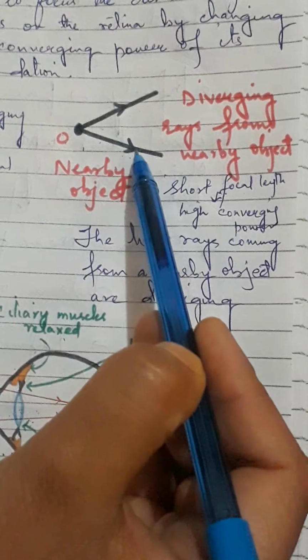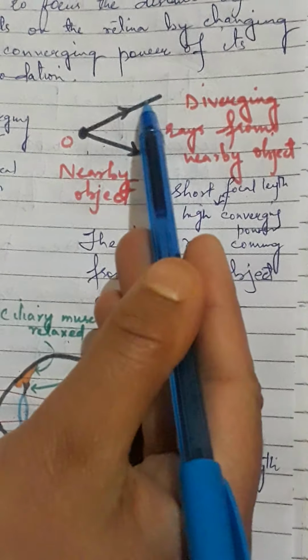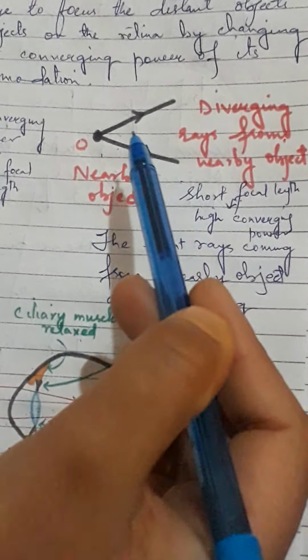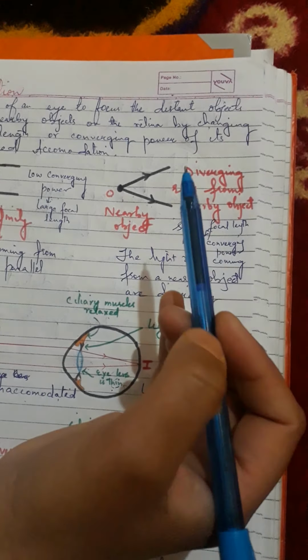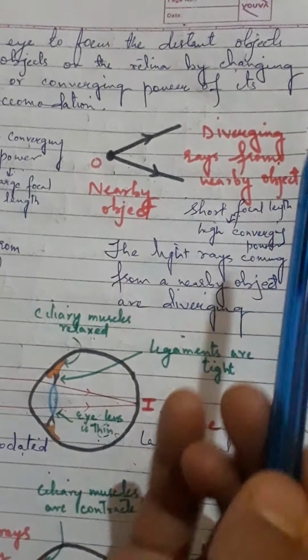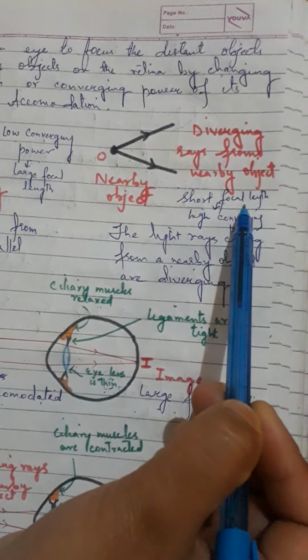Now the diverging rays coming from a nearby object need a convex lens of high converging power, because we need to converge the diverging rays. So we need a lens of high converging power to focus rays to form the image on the retina. The convex lens of high converging power is the one having short focal length.